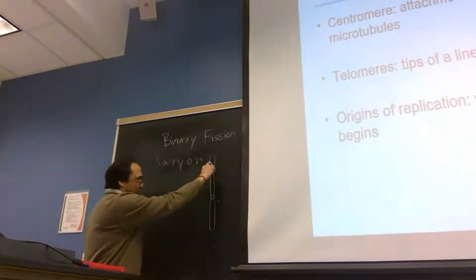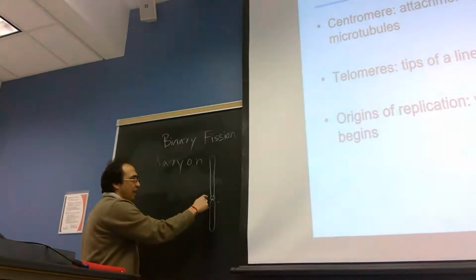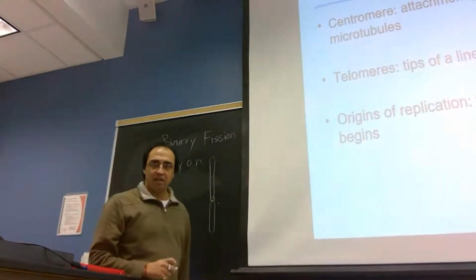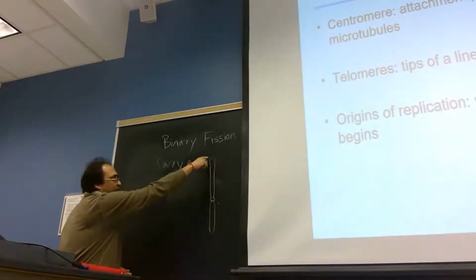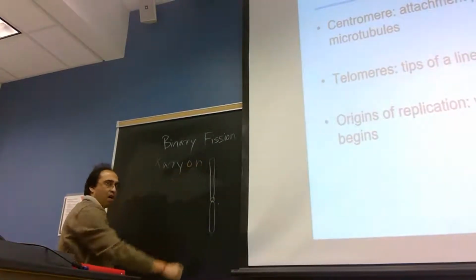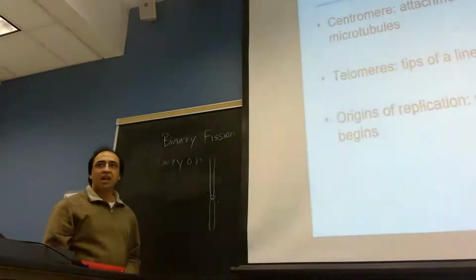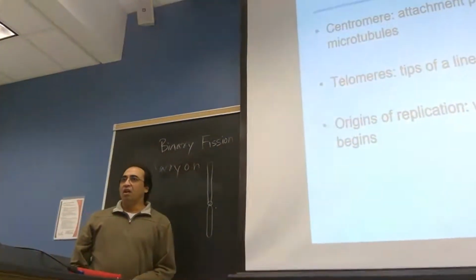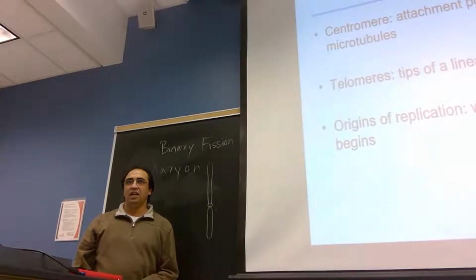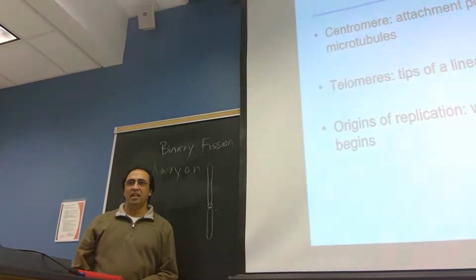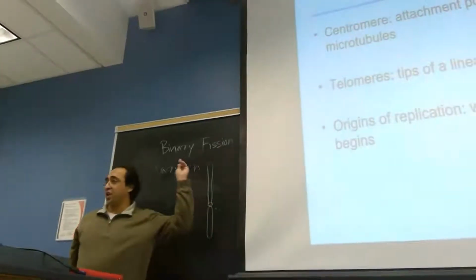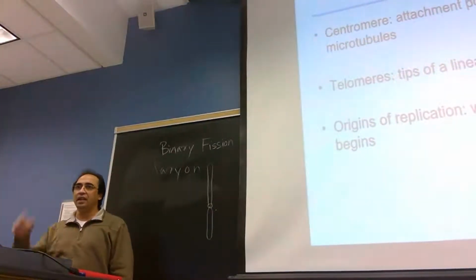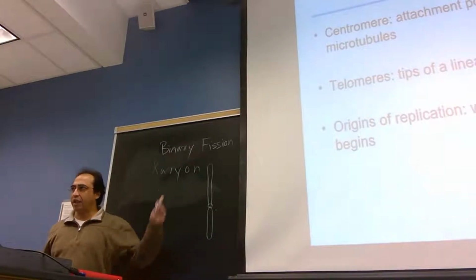So there are two parts: one is the long part, and another is this constricted part. This whole long rod-like structure of DNA is called what? What is the name of that one?